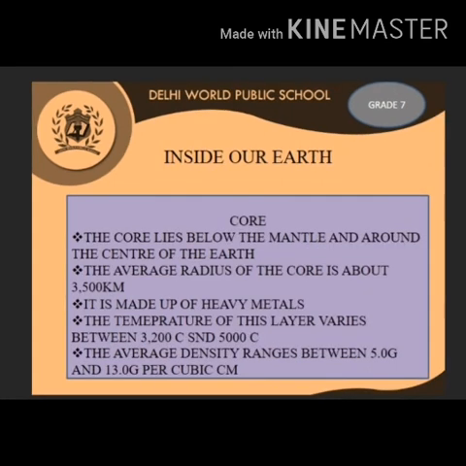Let's get back to another important layer. It is the core. The core lies between the mantle and the center of the earth. It is also called barysphere. B-A-R-Y, bary, S-P-H-E-R-E, sphere. The average radius of the core is about 3500 kilometers. It is made up of heavy metals such as nickel and iron.